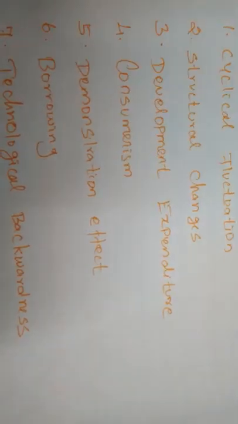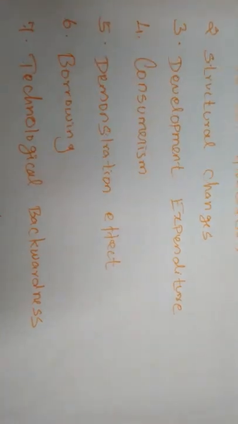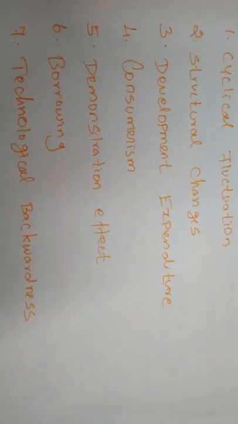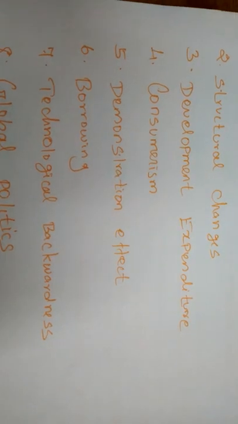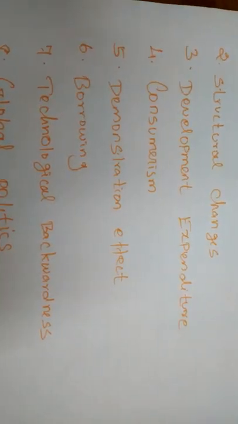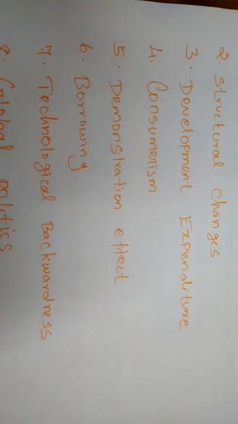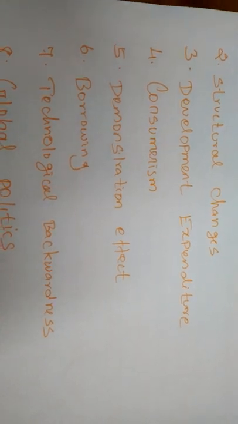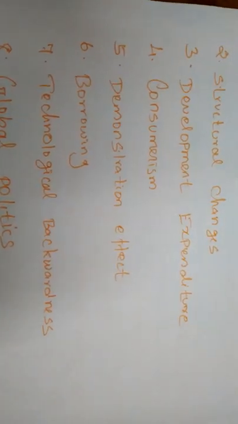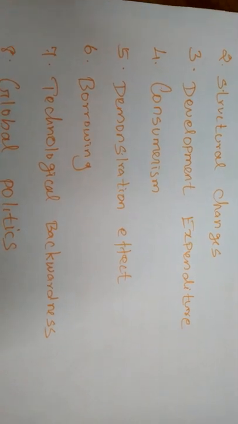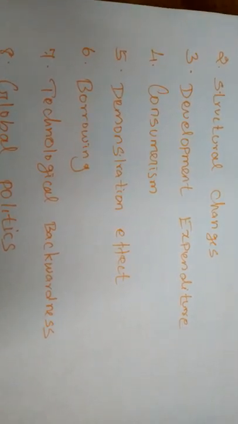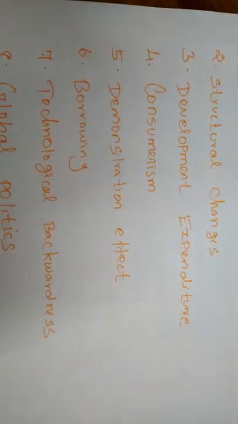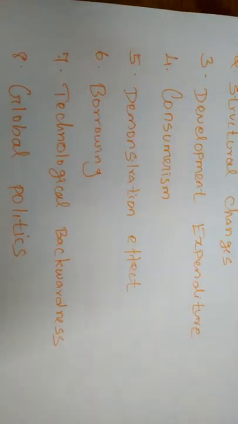Next, consumerism. Consumerism is also one of the reasons for arising balance of payment disequilibrium. The balance of payment position of a country is adversely affected by a huge increase in consumption. Even in the developing or underdeveloped countries, the consumers or the public want to consume more commodities.